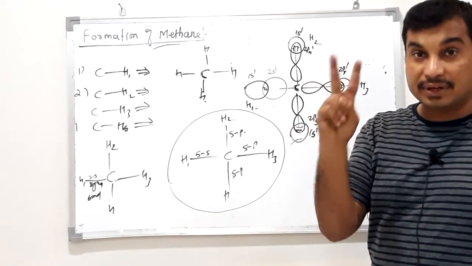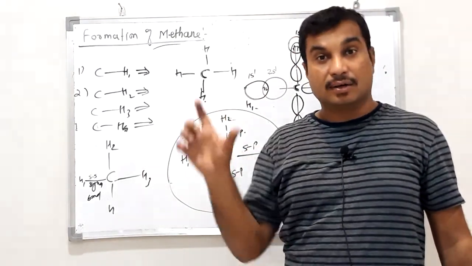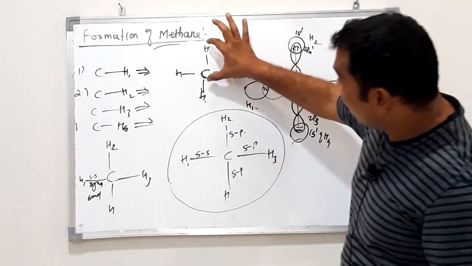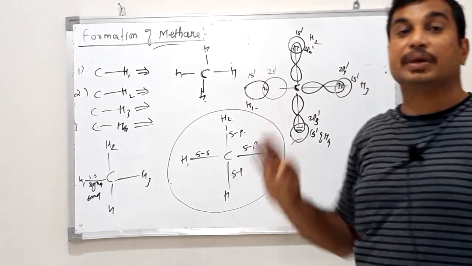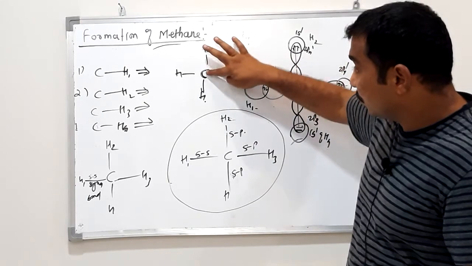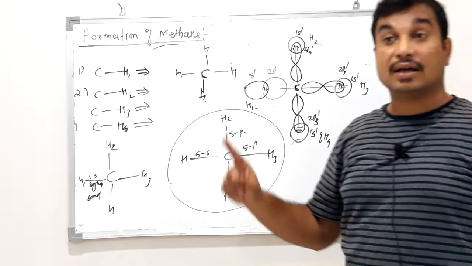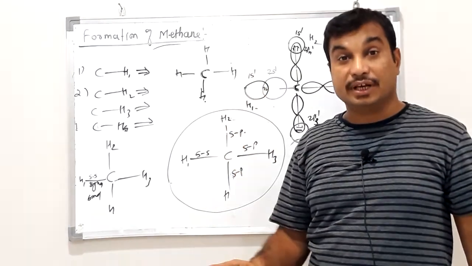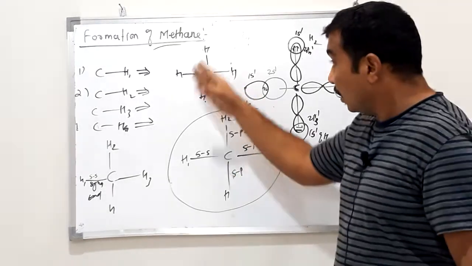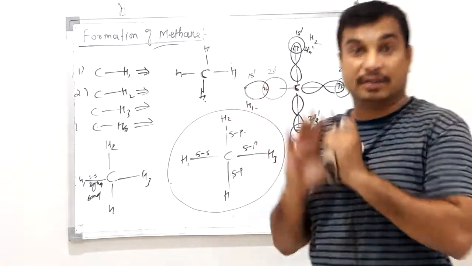If chemical bonds have these two things similar, then we can say they are identical. In methane, the bond length of all these 4 bonds is the same: the distance from carbon to hydrogen is the same for each, and the bond energy is also the same. So how is it possible? Here one bond is different, and actually all bonds are the same. This is a mismatch between theory and practice.